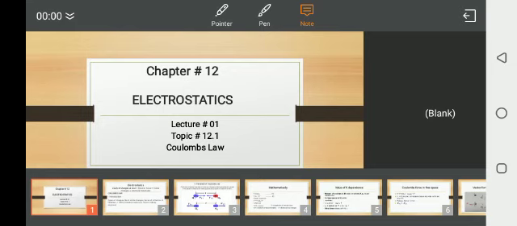In the last lecture, I gave you an introduction to the complete second year physics book. It consists of 10 chapters. Chapter number 12 is the first chapter of the second year physics book. Today we are going to start chapter number 12, that is electrostatics.